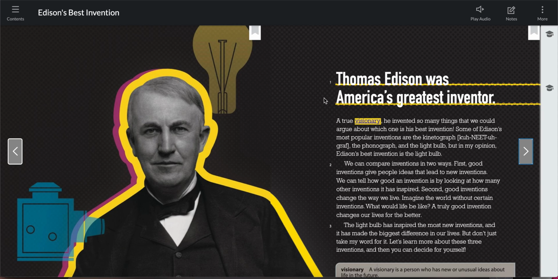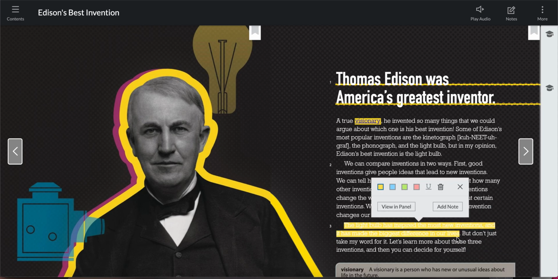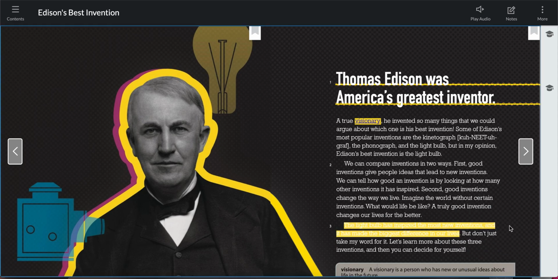As I continue reading, I can see that the author feels very strongly about the light bulb and the effect that it's had on other inventions. Right here in paragraph 3, he says the light bulb has inspired the most new inventions, and it has made the biggest difference in our lives. I'm going to highlight that because I believe that is the author's opinion. The reason why is because it says it has made the biggest. We can't compare the effect of something to something else. We know it's maybe bigger than others. However, to say that it is the biggest is not necessarily a fact. We can't prove that, right?